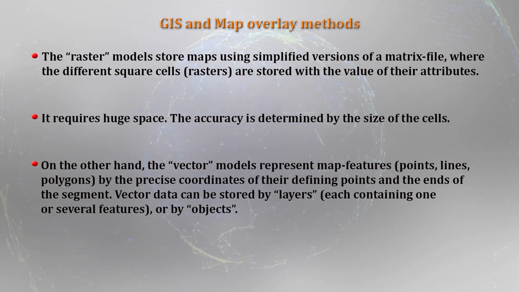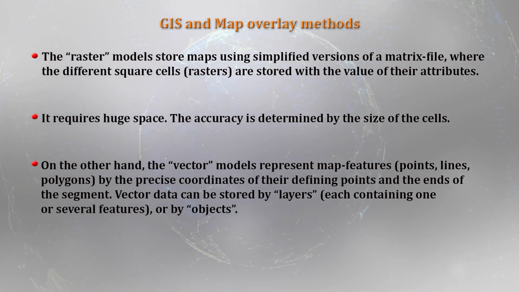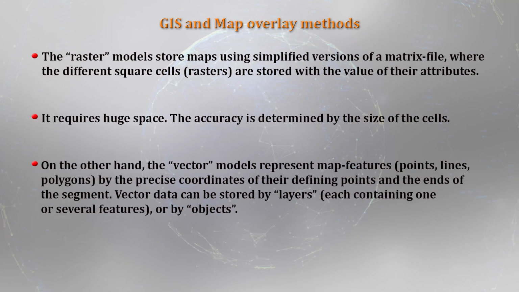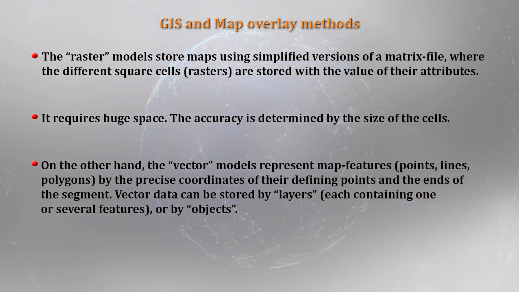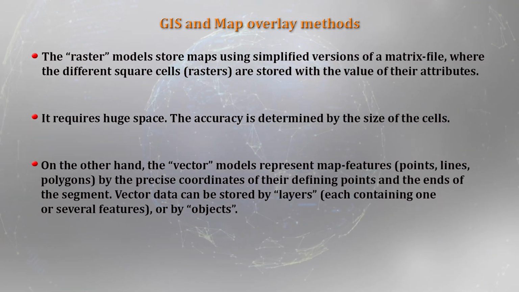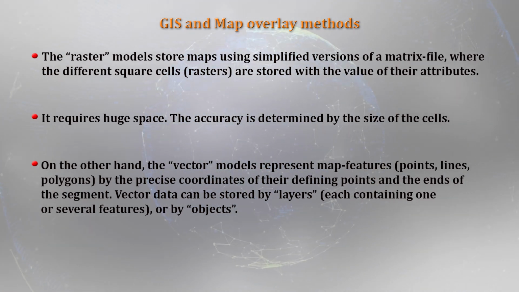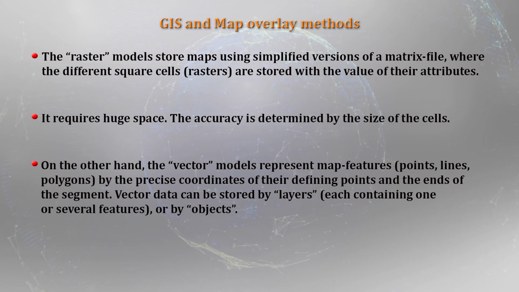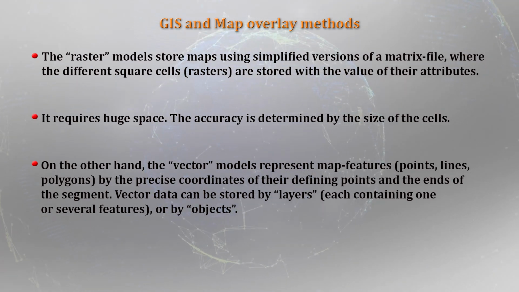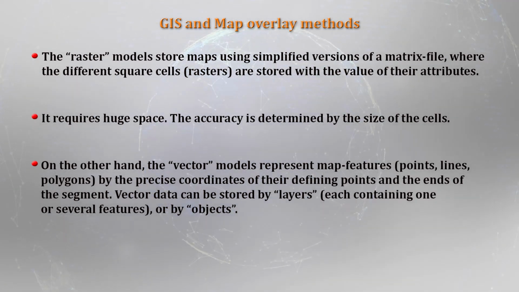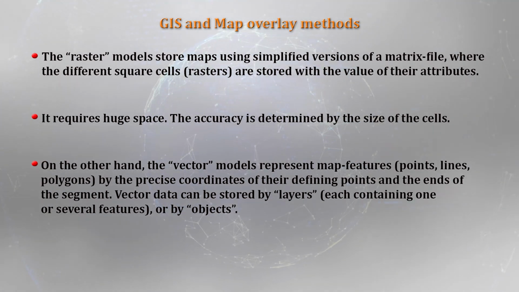represent map features in terms of point features, line features, or areas, the polygons. All these features are part of the vector models, and they are accommodated by the precise coordinates of their defining points and the ends of the segments, whether it is a point feature, lines or polygons.